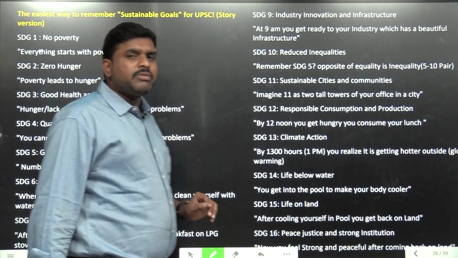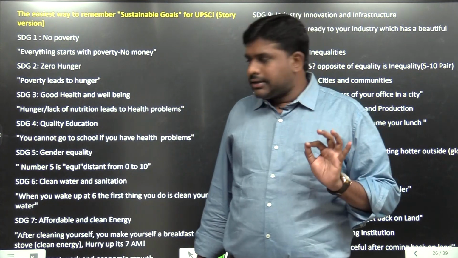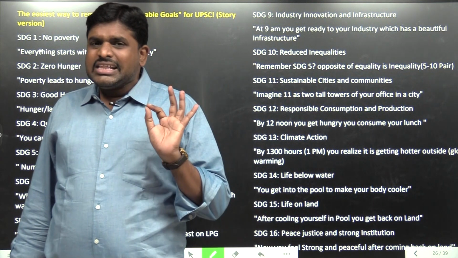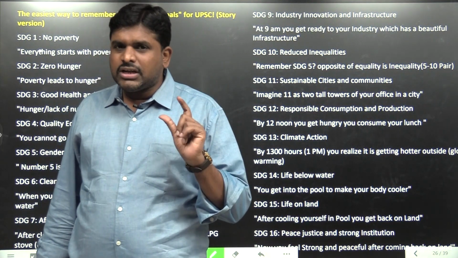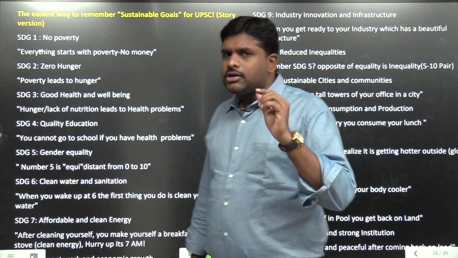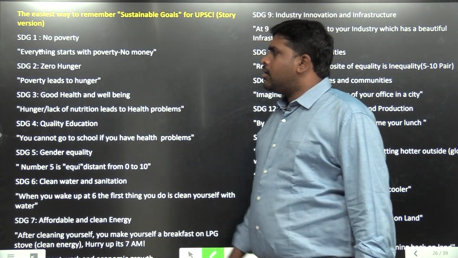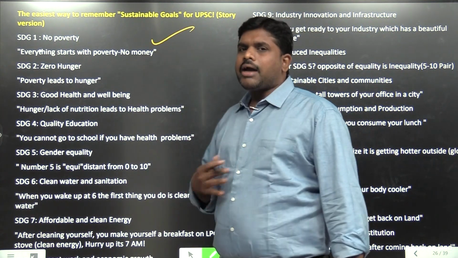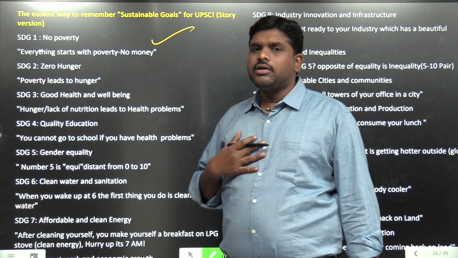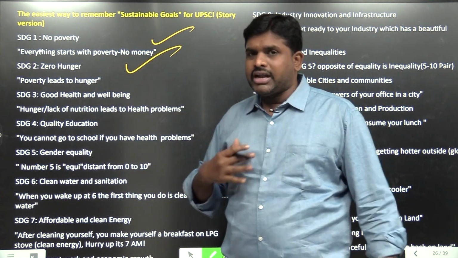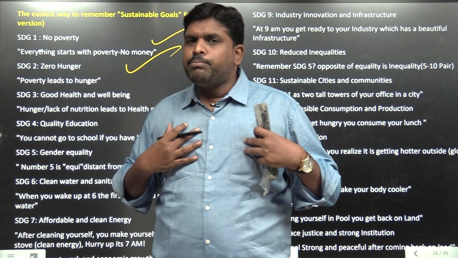Next, how to remember the sustainable development goals. You know there are 17 goals. Quickly I will do a revision, and you will remember it. Fatafat, first one: I am hungry, I am suffering with hunger. When I am hungry, first I am a poverty person. I don't have money.